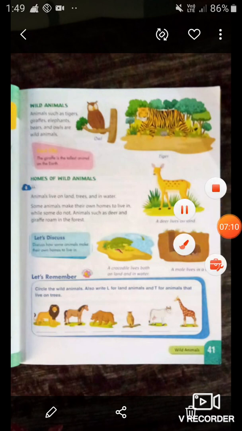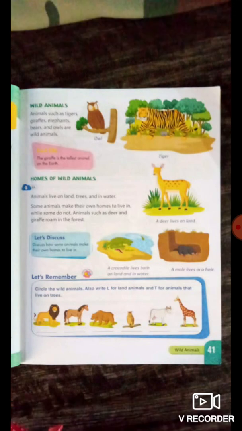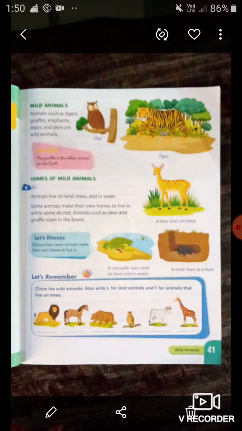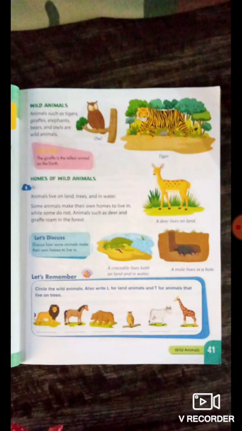Now, the examples of animals that live in or near water. So, examples of animals that live in water are fish, octopus, and seahorses. Now, the examples of animals that live in the ground or holes. Such animals are earthworm, snake, and rabbit.